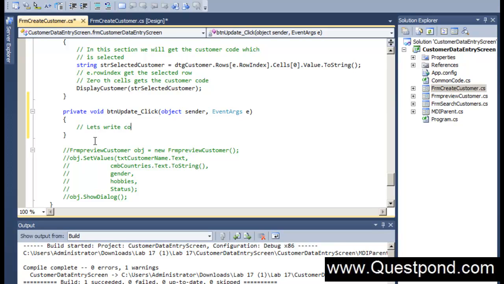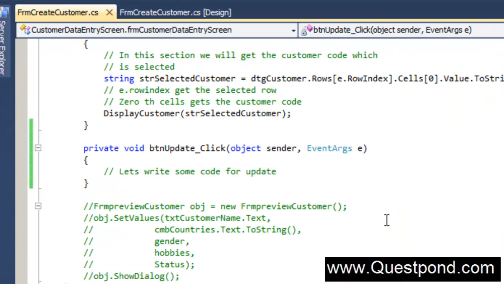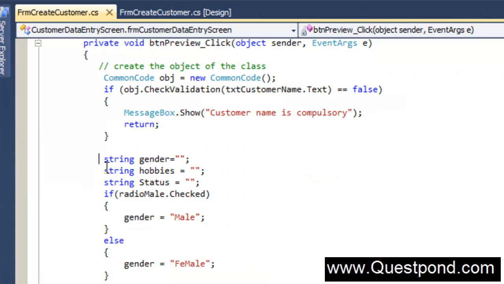So here's the place where we'll write the logic which will help us update the records to the database, right? Now the update functionality logic will be the same as the add functionality. So what we're going to do is copy paste the code from the add button click, currently named the preview click. We're going to copy that complete code and paste it into the update button click, and we'll do some modifications, right?